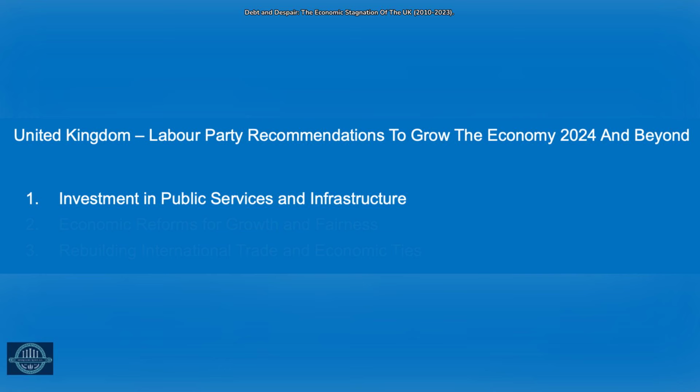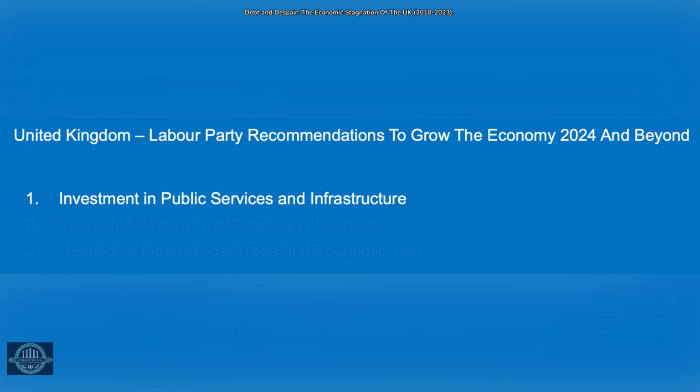Increase spending on health and education. Labour aims to reverse the effects of austerity by investing more in public services, particularly healthcare and education. This would not only address the capacity and quality issues in the NHS and schools, but also improve workforce productivity by ensuring a healthier and better educated population.